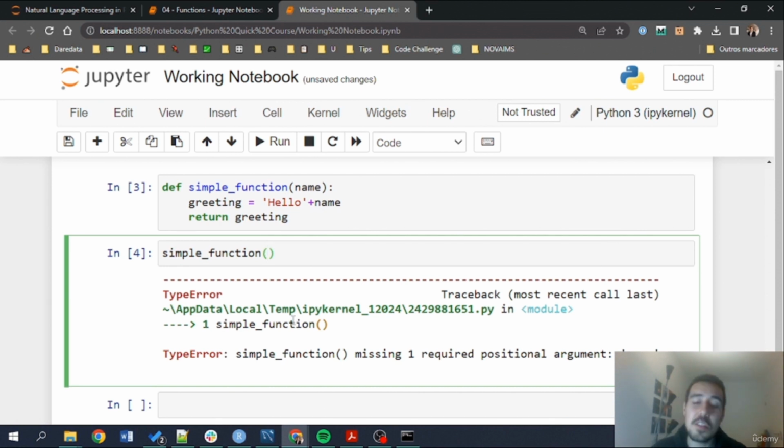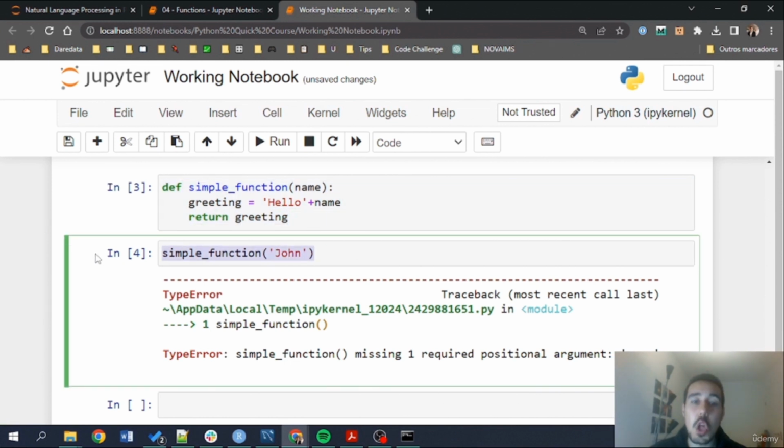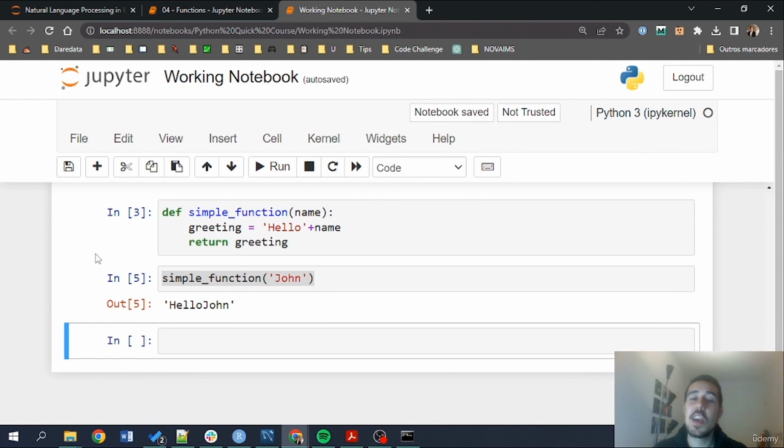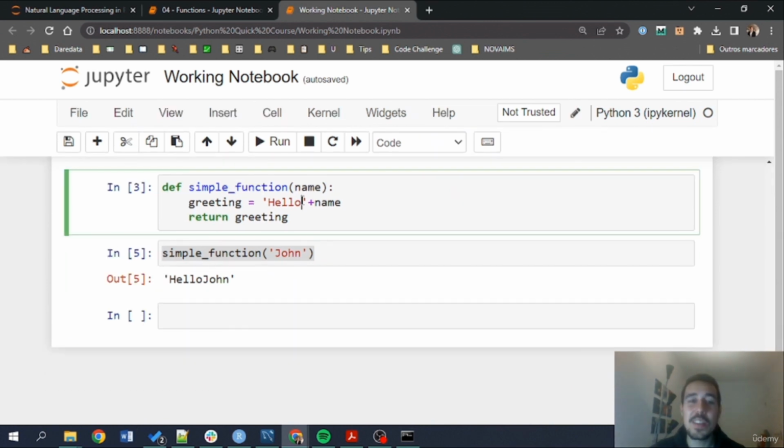How can we provide it? Super simple, we just provide it here, when we are calling the function or executing it. So two important steps, defining the function and then calling it by its name. Okay, let's run this again. And as you can see, hello, John. Although we have no blank space, let's give that blank space. I'm going here, give an extra blank space.